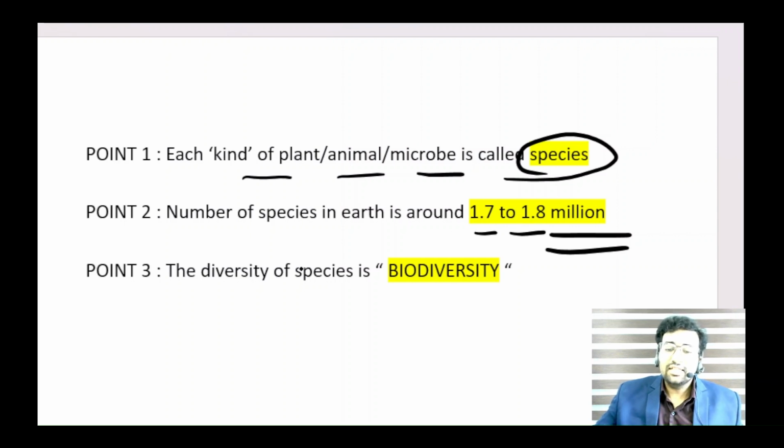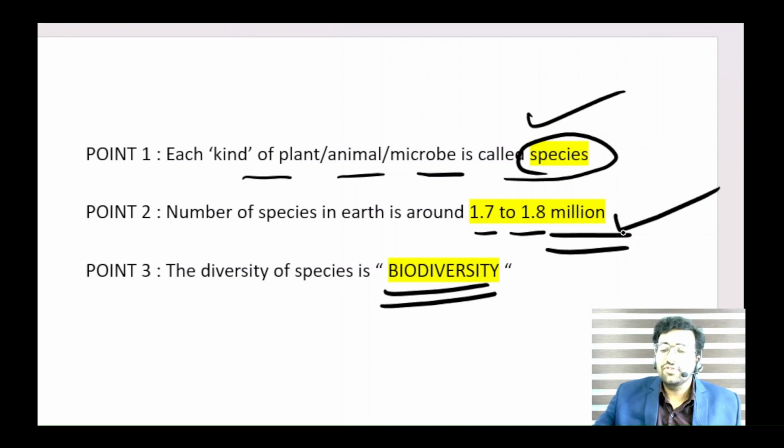You understood? And the biodiversity is the diversity of species. It's called biodiversity. So you got the concept of species, the number of species, and biodiversity. The diversity of species, we call it biodiversity.